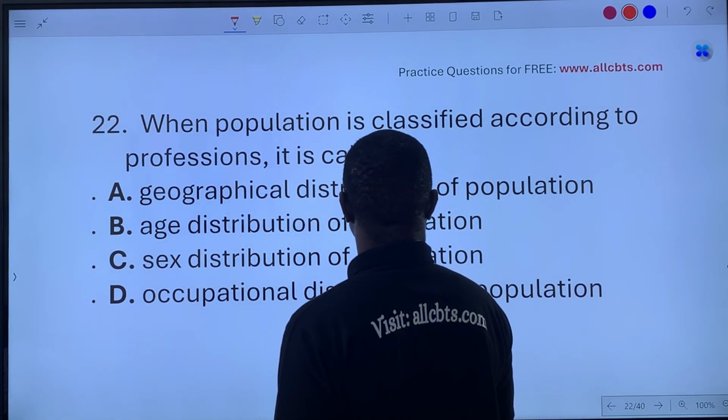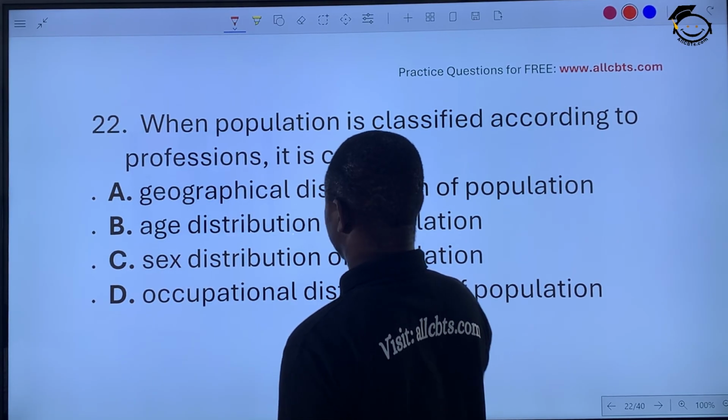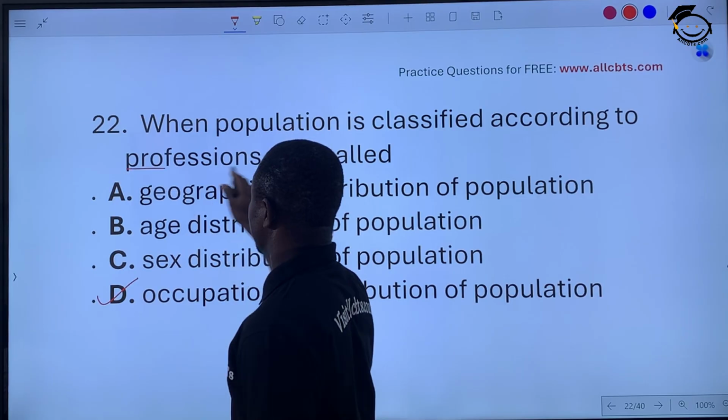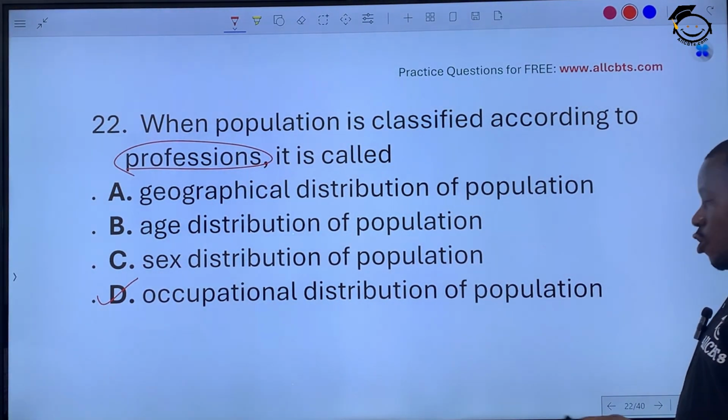When population is classified according to professions, it is called occupational distribution. Profession. That's occupational distribution. Okay? Very well. I hope you're still with me.